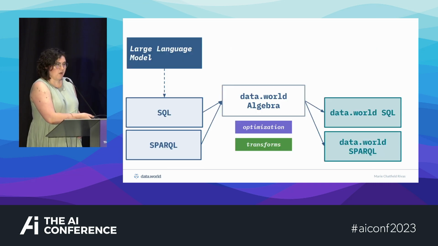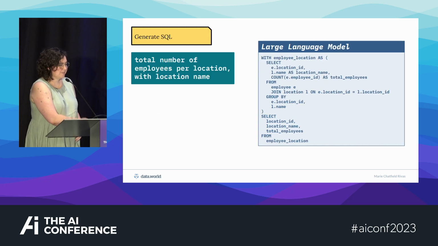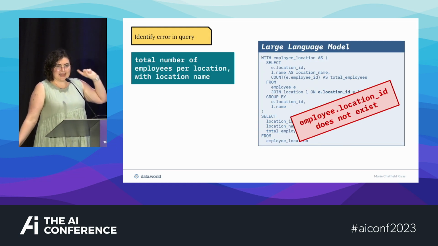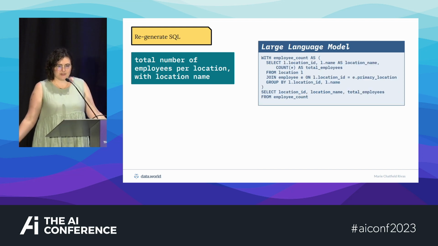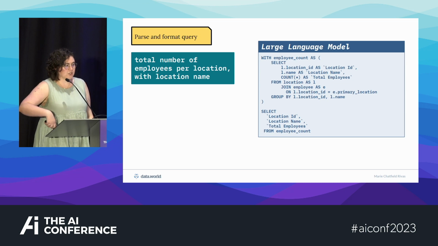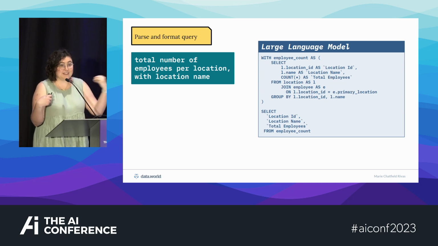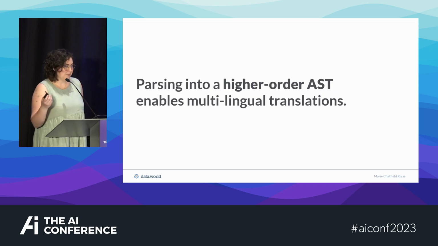So this entire process saves us a lot of time and gives us better output. And that is the wrong direction on the clicker. So what we can do is generate SQL. We can immediately say, hey, that's not a column that exists. Try again, get back a query that will actually run, parse it into algebra, format it very nicely with user-friendly outputs, and then this is what we give to the user.